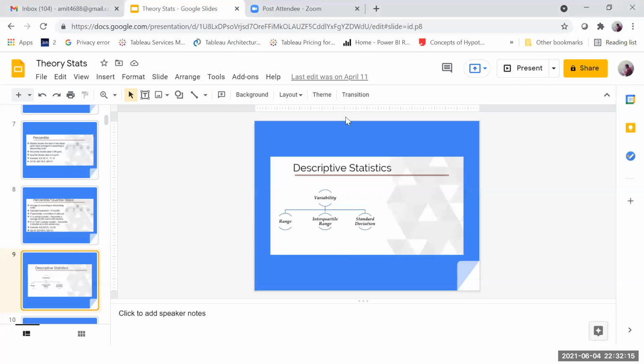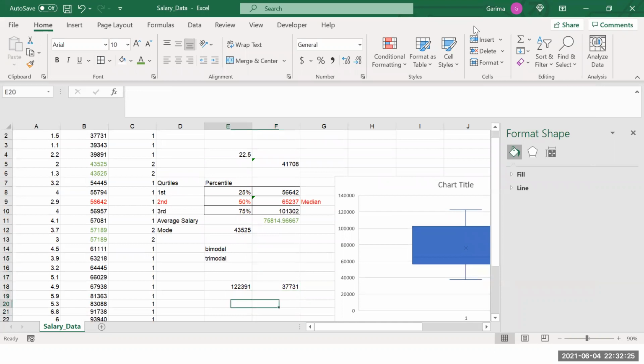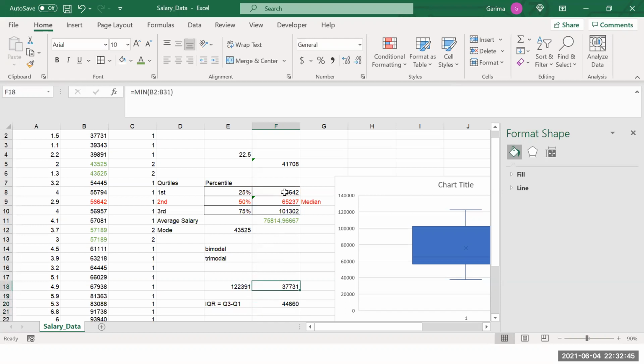The next thing that we find is the interquartile range. Range is to understand how wide the data is. Interquartile range, IQR, is Q3 minus Q1, quartile 3 minus quartile 1, that is equal to this number minus this number. So I get 44,660. This is the interquartile range, the difference between the third quartile and the first quartile.